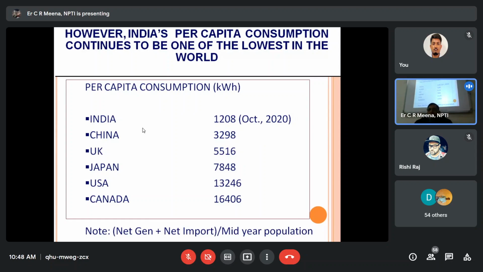This is India's per capita consumption compared with different countries. India has 1208, China has this, the UK has this, Japan has this. So India is very low compared to other countries. So what is per capita consumption? It is the total available generation divided by the mid-year population. In this formula we write India's net generation, then total imported power, since presently we import some power from Bhutan also. So it is net generation plus imported power divided by mid-year population.